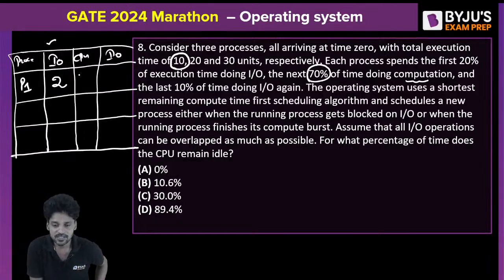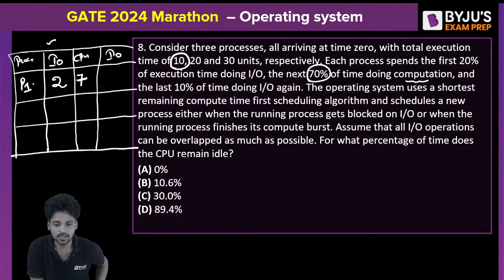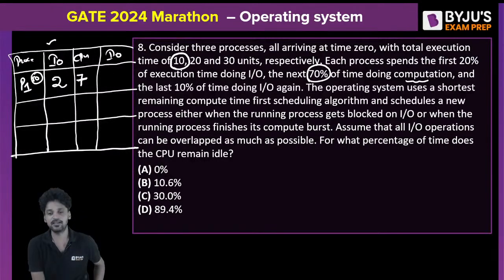That is 7 clock pulses. And then the remaining 10% is IO again. So of the total 10 clock pulses of P1, 2 clock cycles are spent in the IO first, 7 clock cycles in the CPU next, followed by 1 clock pulse in the IO.